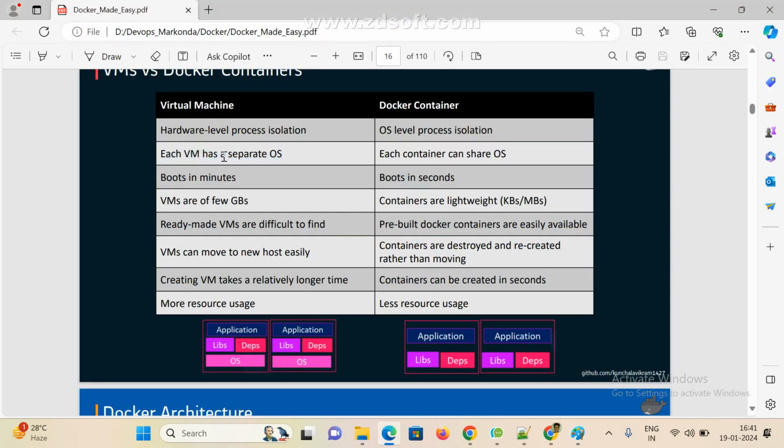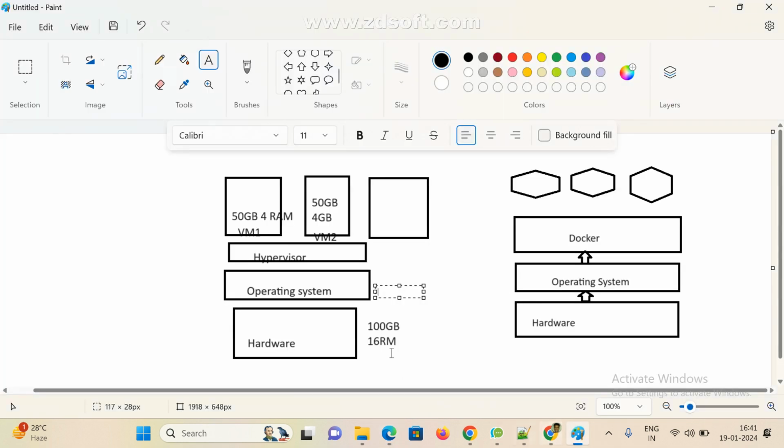See here, each VM has a separate OS, whether it is Linux or Windows, whatever it may be. Each container can share the OS. So all containers share from the OS only. Now boot in minutes, boot in seconds. Suppose you want to create one VM machine, how much time will it take, Karthik? At least minimum.